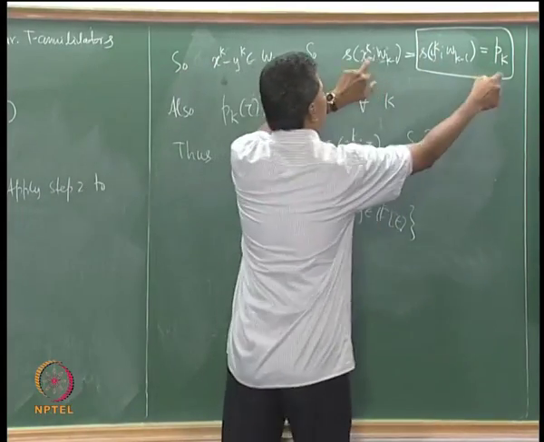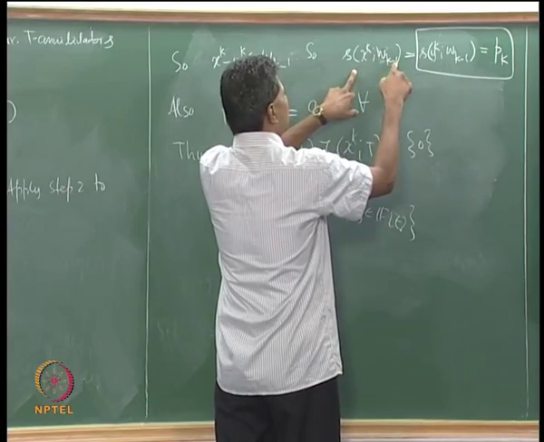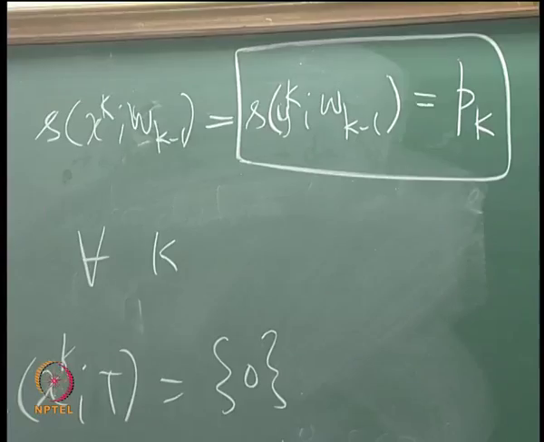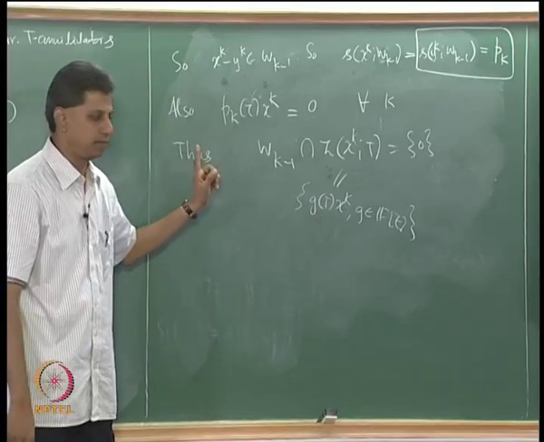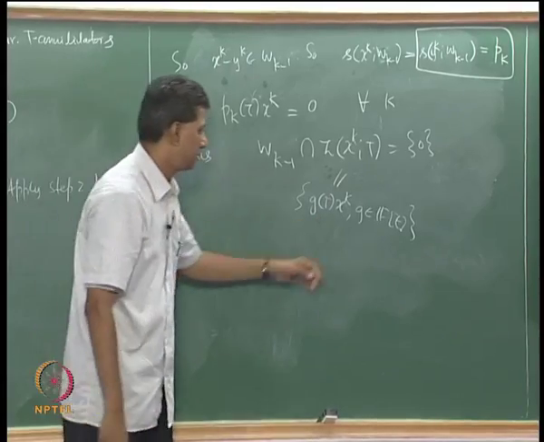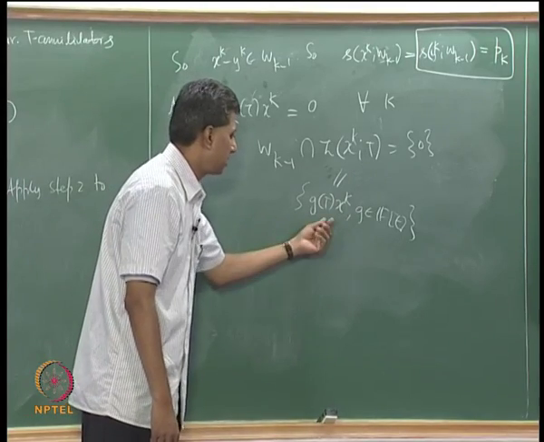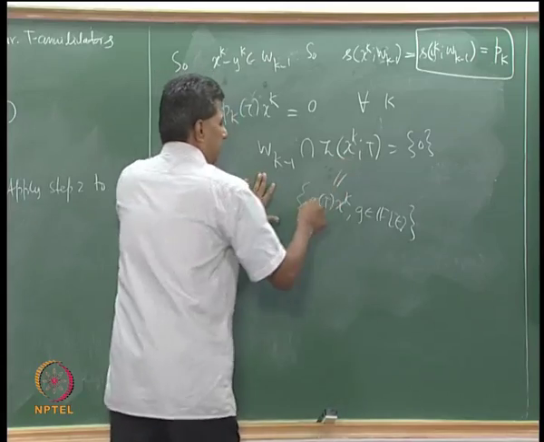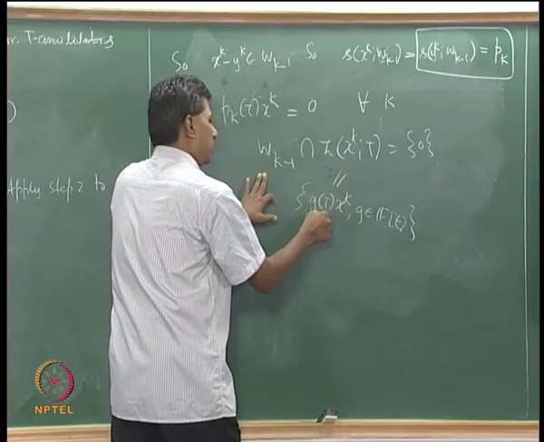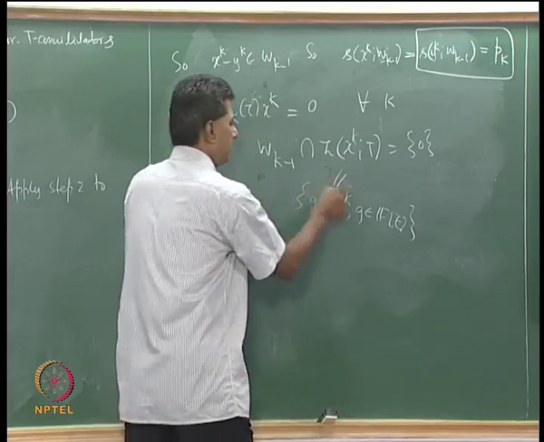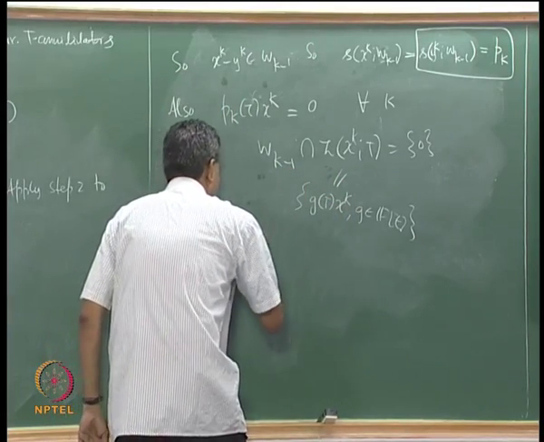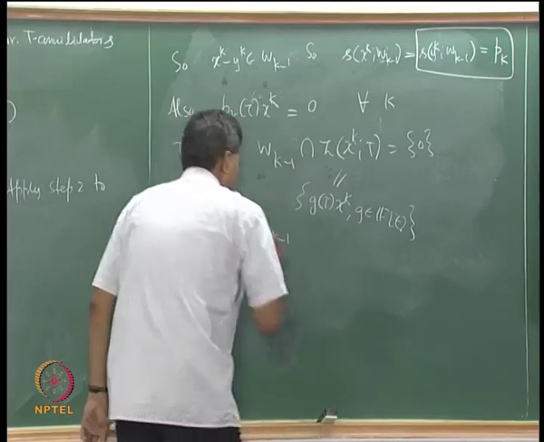In particular, p_k is this: S(x_k; W_{k-1}). So this is the one with the least degree, which means this g is a multiple of p_k. Is that clear? I collect all those polynomials g with the property that g(T)x_k belongs to W_{k-1}. I want to see what happens when g(T)x_k belongs to W_{k-1}.